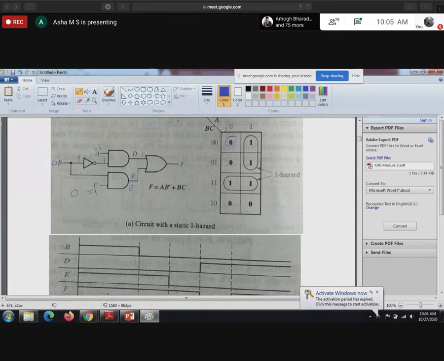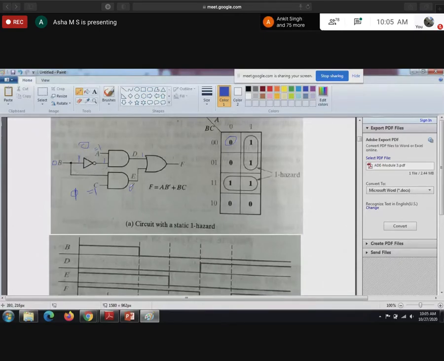Next, A equal to 0, B equal to 0, C equal to 1. So this is 0, which means this will become 1. So 1 and 1 gives 1.